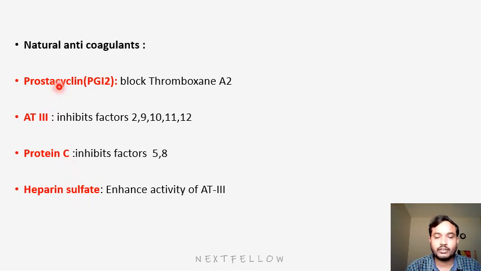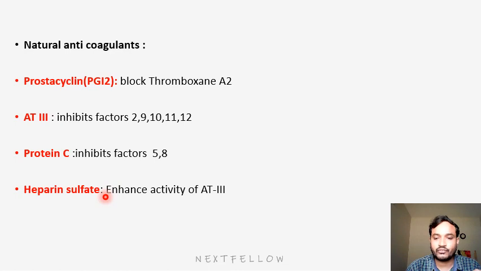Prostacyclin will block thromboxane A2, thereby it will inhibit clotting in the blood vessels. Similarly, antithrombin 3 will act on different clotting factors. Those are 2, 9, 10, 11, 12. By inhibiting these factors, they will inhibit coagulation. Next is protein C. It will inhibit clotting factors like factor 5 and factor 8.